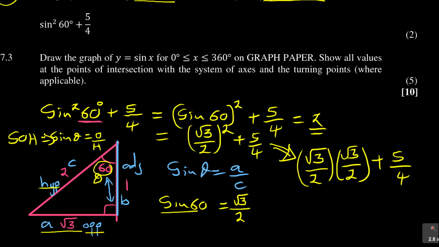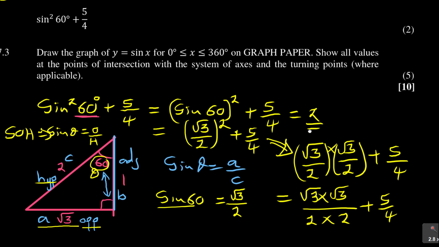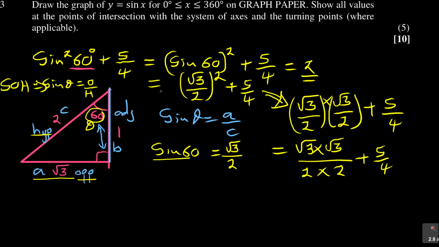So, square root of 3 times square root of 3, you can test with the calculator, over 2 times 2. That's what is happening, plus 5 over 4. You didn't need to show all this, but I'm just showing you. A square root times another square root is that number inside, which is 3. 2 times 2 is 4, plus 5 over 4.